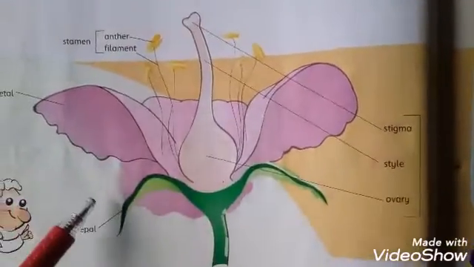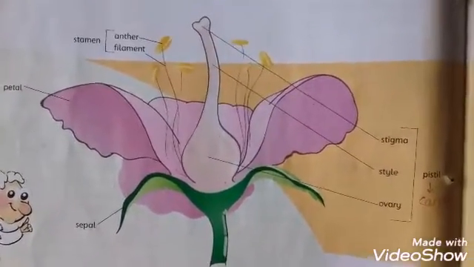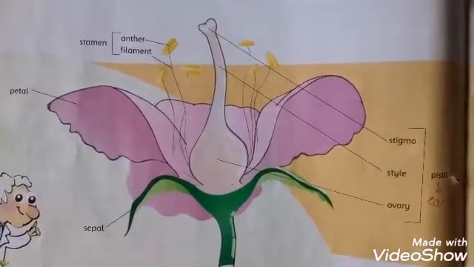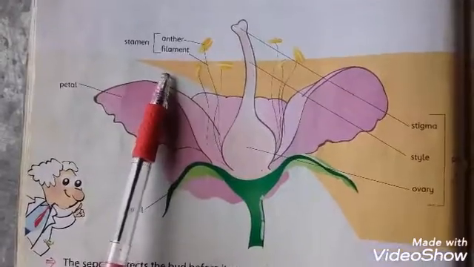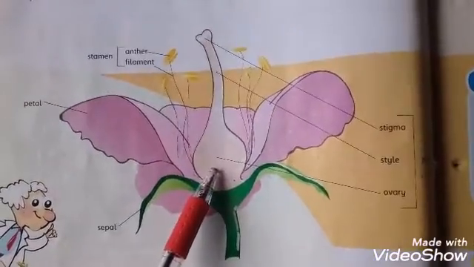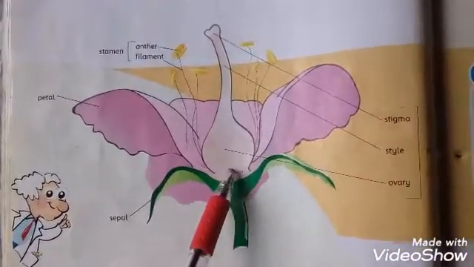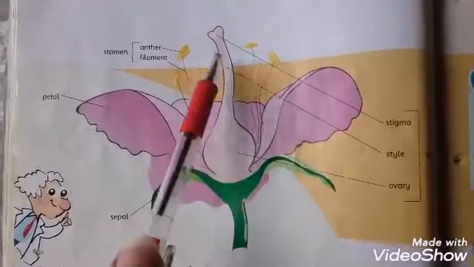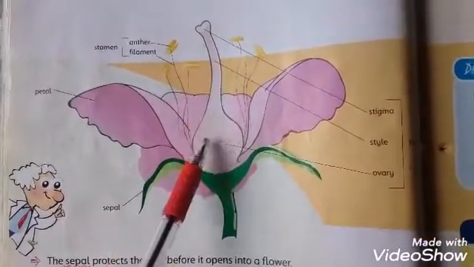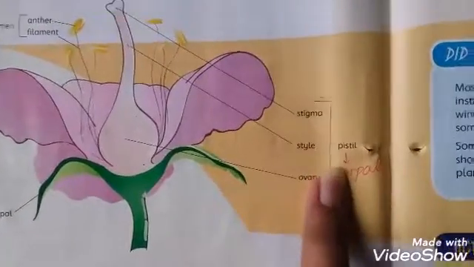Dear students, in this figure you can see different parts of a plant that are helpful in reproduction. These are very important parts of a flower. Now students, please listen carefully. This is the ovary. This is the whole part that represents the female reproductive organ. Stigma, the upper part, is just called stigma. This is the style, and this one is the ovary, and the whole we call a pistil.